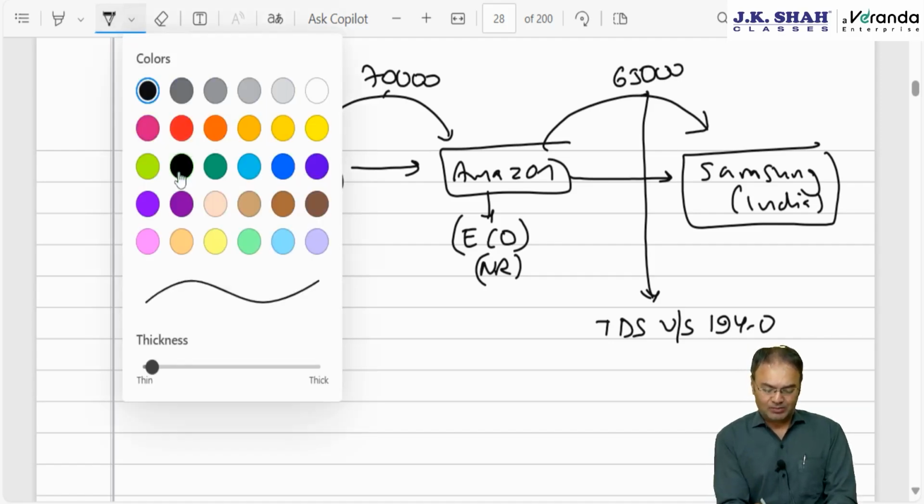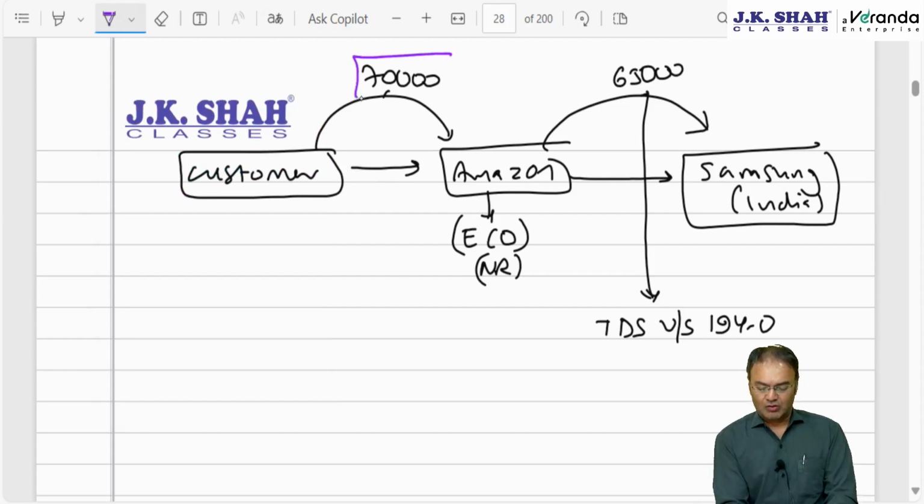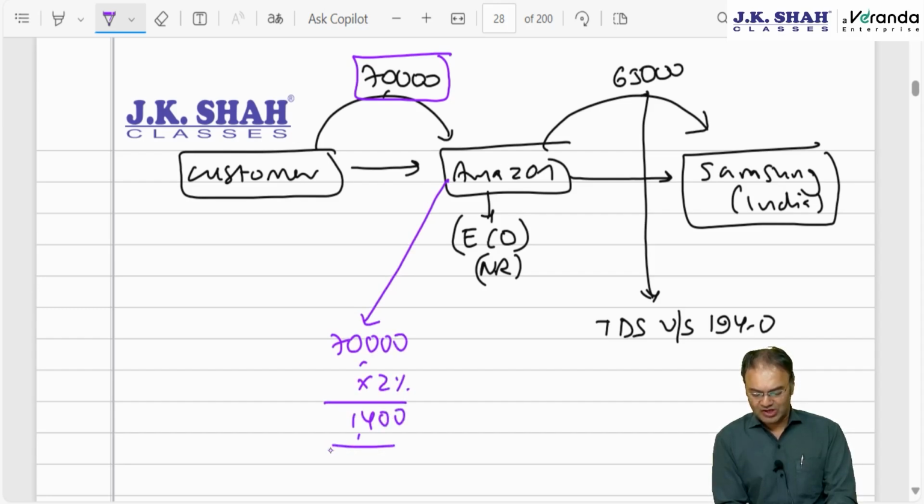Equalization levy is applicable on this amount, 70,000, what the customer pays to Amazon. Amazon will have to pay from his own pocket 70,000 into 2%, that is 1,400 rupees, no surcharge, no health and education cess.